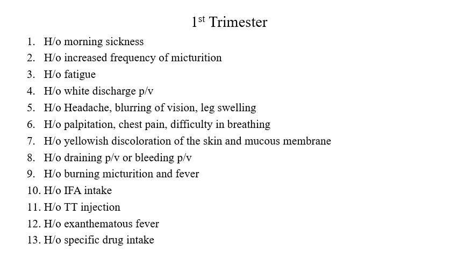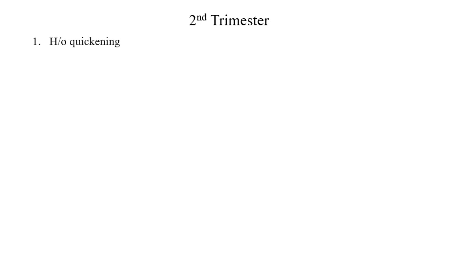So this history should be very clear. Going to the second trimester, there is the history of quickening, which we start feeling by 16 weeks, history of iron folic acid intake, and history of tetanus toxoid injection. As I told you, if the woman is delivering the second child within 3 years, she needs to take only one tetanus toxoid injection. If it is more than 3 years, she needs to have two tetanus toxoid injections.